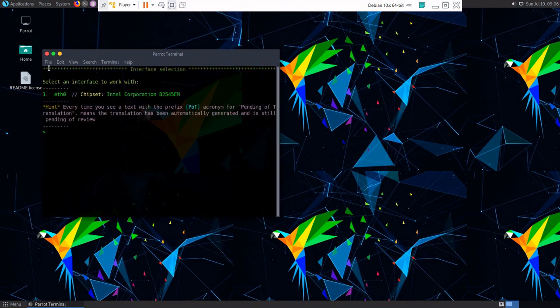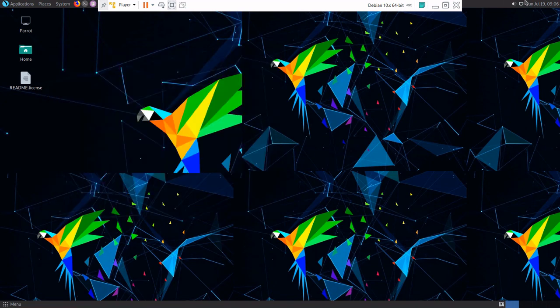Now I am going to shut it down, and if you have more RAM, then you can allocate more for it for better performance.